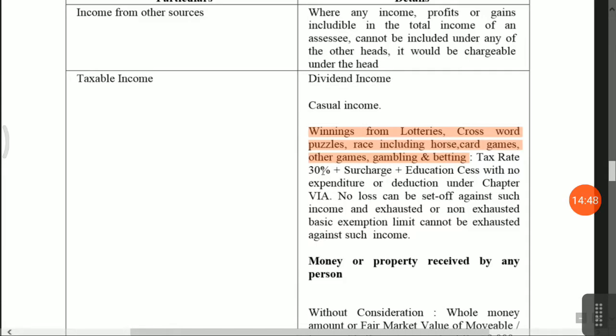Then straightway tax is 30% plus surcharge plus education cess, with no expenditure deduction under chapter 6. That means you have to pay straightway 30%. Suppose you have earned 100 rupees income from lotteries, 30% you have to pay to the government plus surcharge plus education cess. Okay, it means 70 rupees is your net income. No loss can be set off against such income. Exhausted or non-exhausted, the basic exemption limit cannot be used against such income, meaning you will not be eligible for any basic exemption.